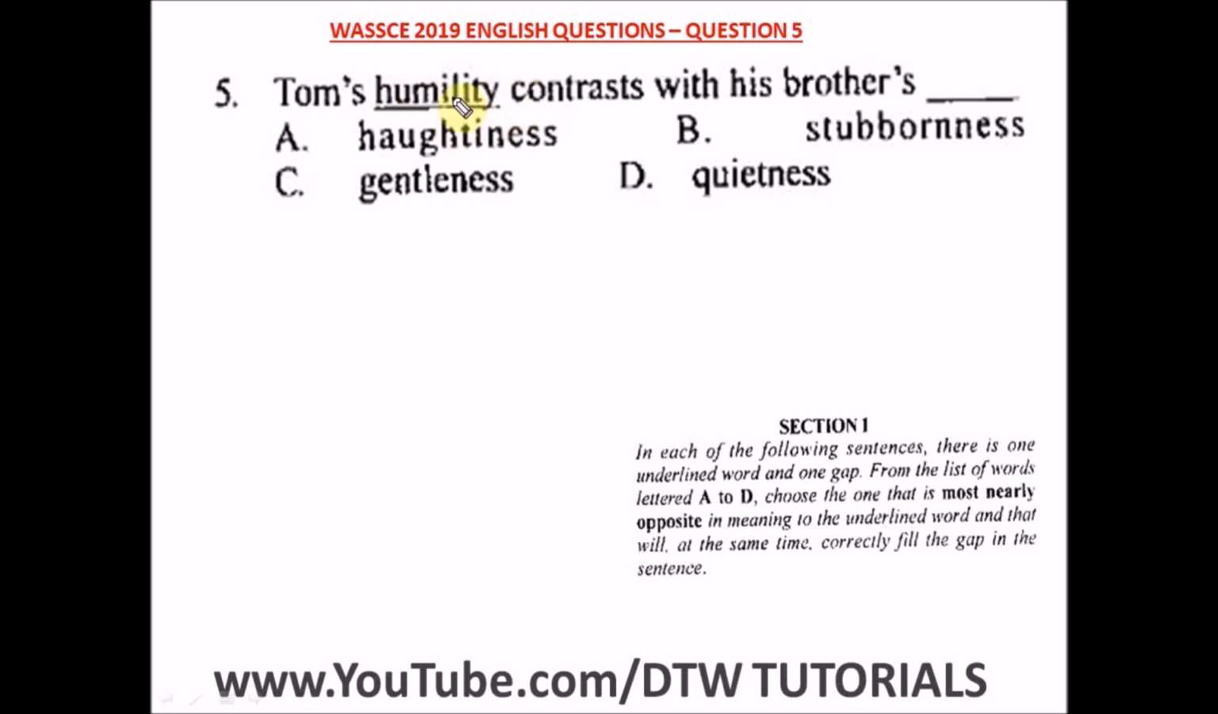You're humble. That's what humility means. So he said it contrasts with his brothers. The opposite of humility, let's see the options here. So we have haughtiness. Okay, I would go for haughtiness, but let's check others. B says stubbornness, C says gentleness, D says quietness.